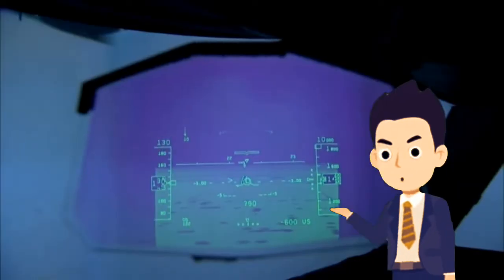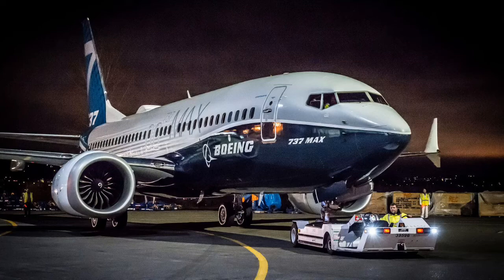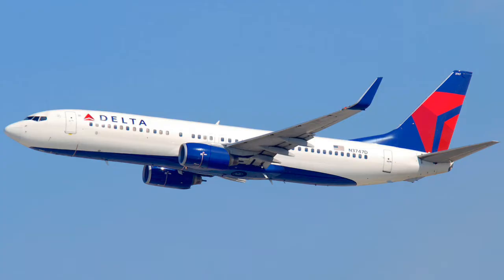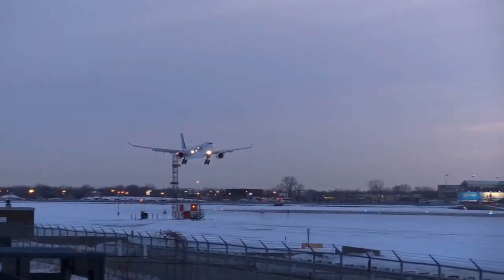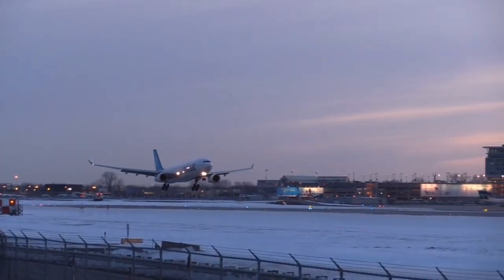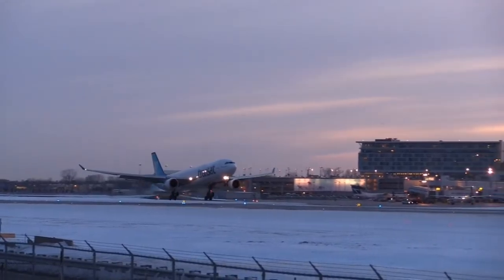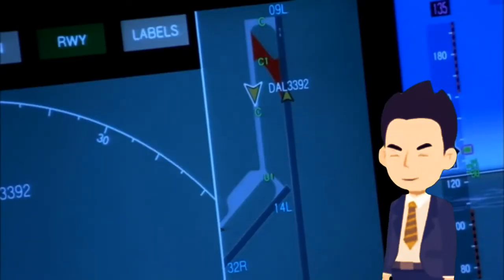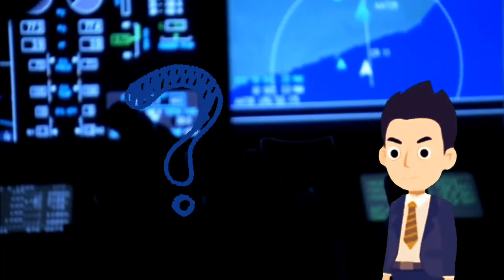The plane that crashed in China was of the 737-800 model, not the 737 MAX. The Boeing 737-800 model has been used for years. It is a reliable plane model. It is considered to be one of the safest passenger jets. After looking at all explanations, the most likely scenario here is that the pilot crashed this plane intentionally, and thus the biggest question is, why did the pilot do so?